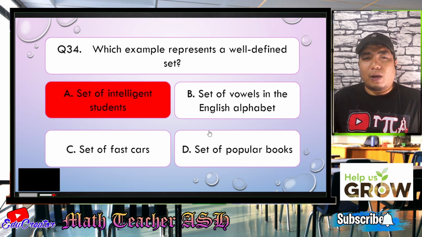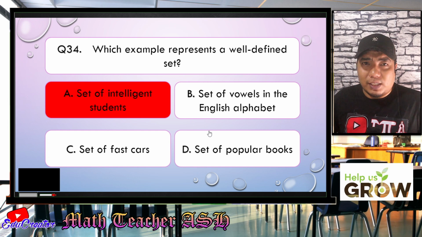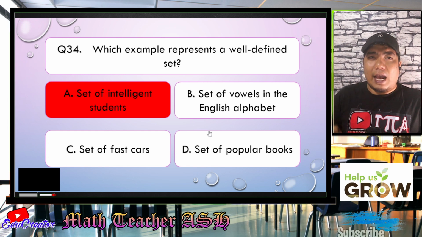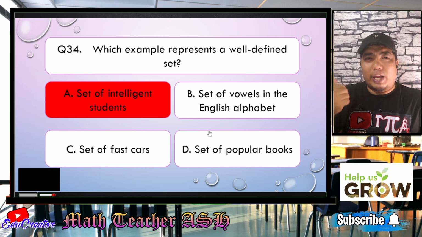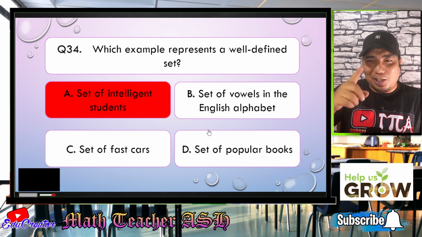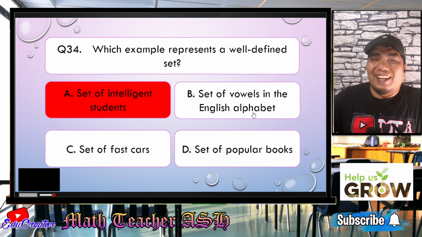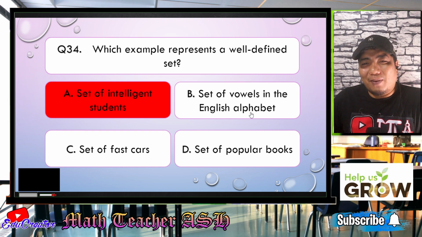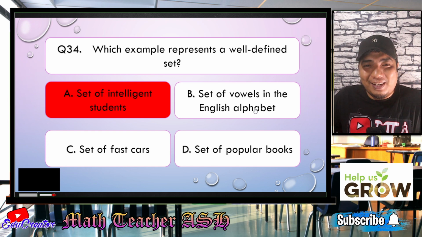Letter B, set of vowels in the English alphabet. What are the vowels in the English alphabet? Okay, is it A, E, O, U, or A, E, I, O, and U? All right, not me, it's you. Okay, all right. So set of vowels is the correct answer for this given problem.